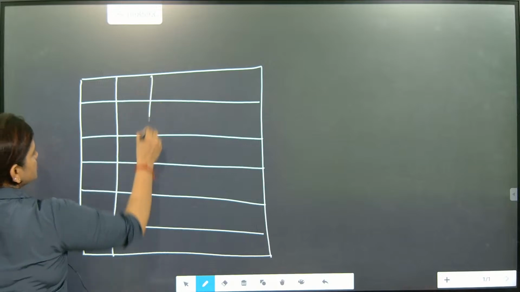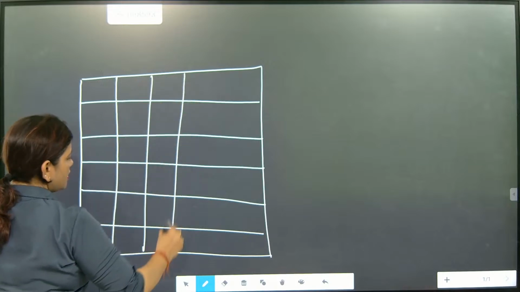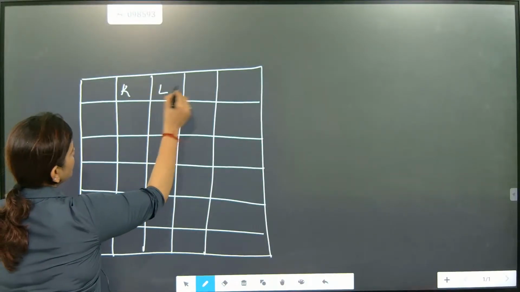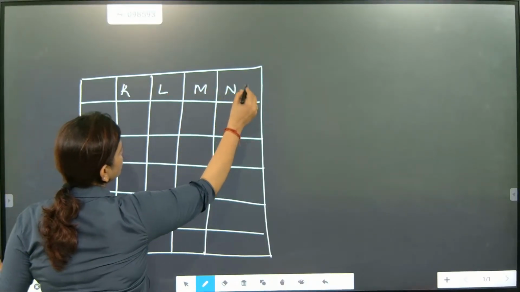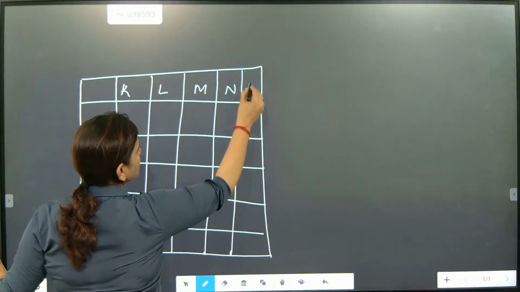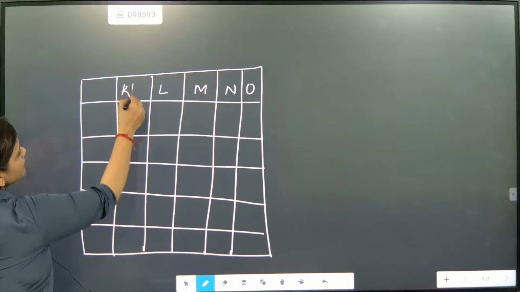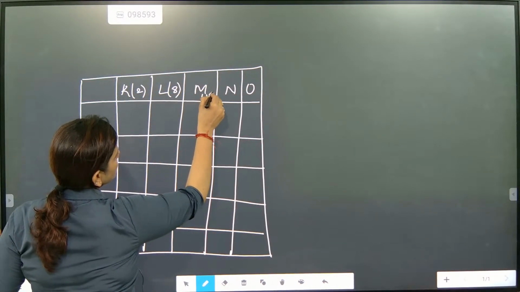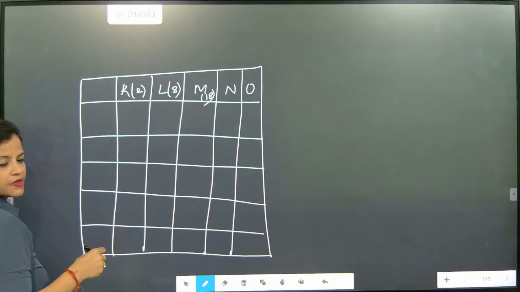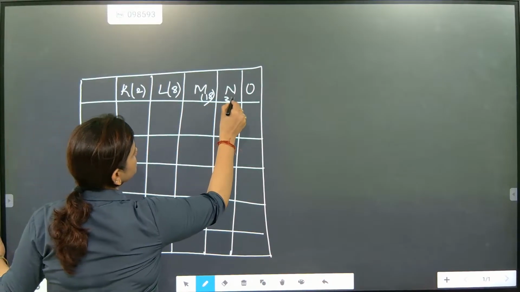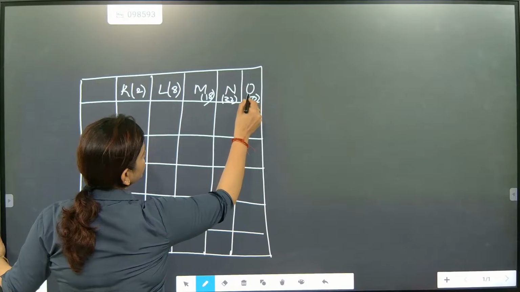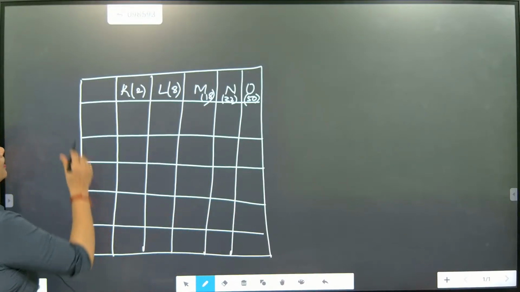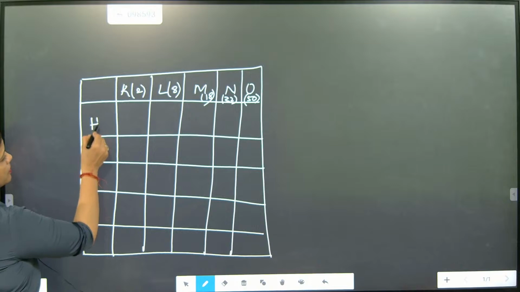Okay? So this is K, L, M, N, O. So here the maximum capacity is 2, 8, 18. Correct, no? Next one is 32 and here it is 50. But is it possible that we get that much? We will see. Okay. So first we are going to talk about hydrogen.